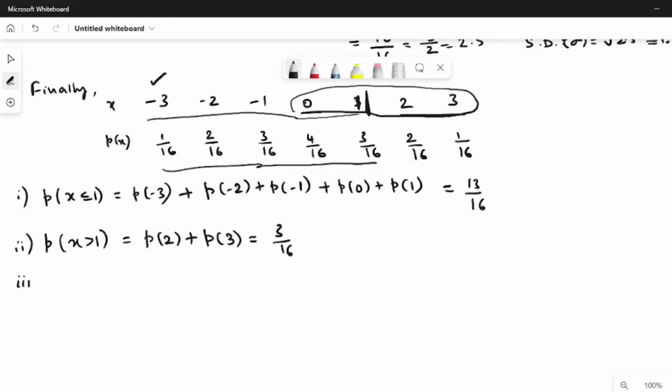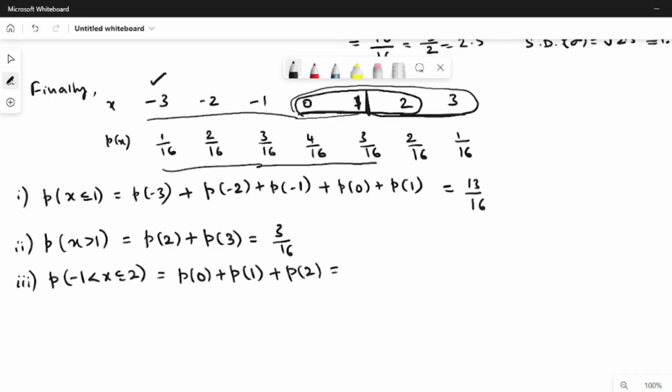Next, point number 3. Now we need to compute P of minus 1 less than x less than or equal to 2. That means the possibility of x lying between minus 1 and 2. You can check that it will be from P of 0 to P of 2. So it is P of 0 plus P of 1 plus P of 2, which is 4 by 16 plus 3 by 16 plus 2 by 16. Common denominator, just add numerators: 4 plus 3 is 7, plus 2 is 9 by 16. So that completes the solution of problem number 2.